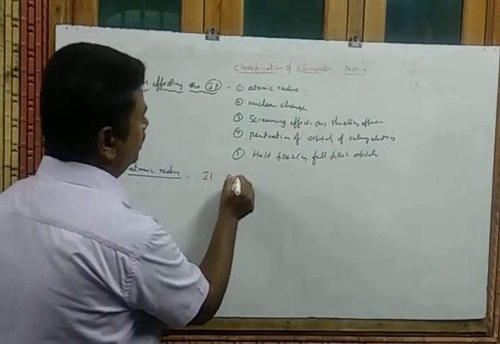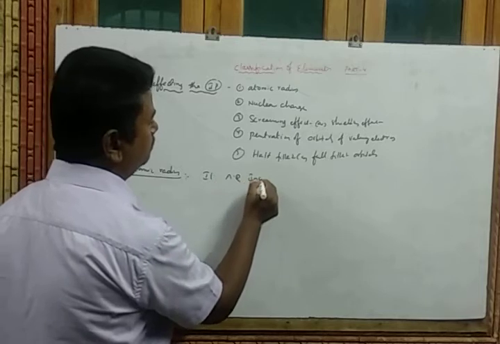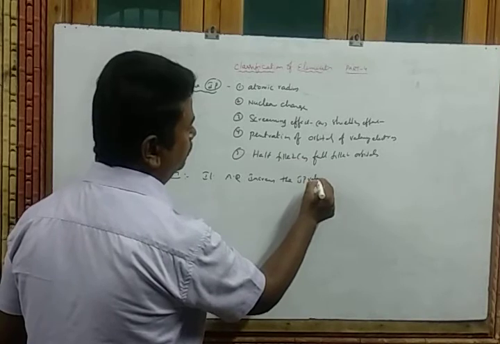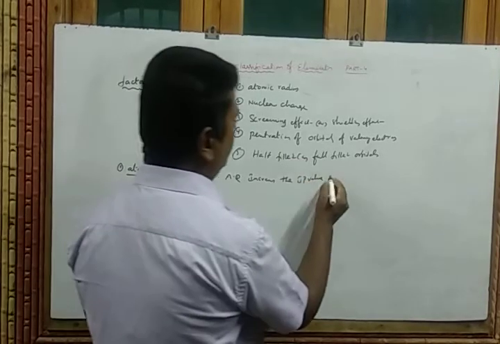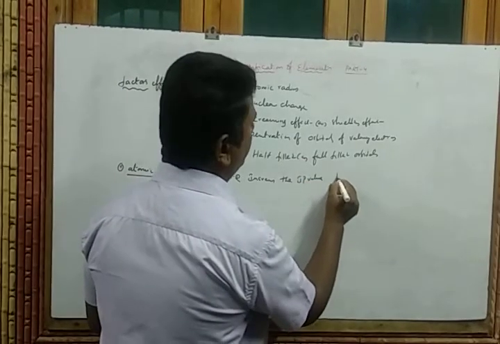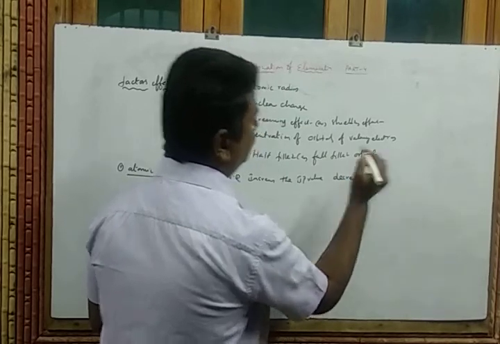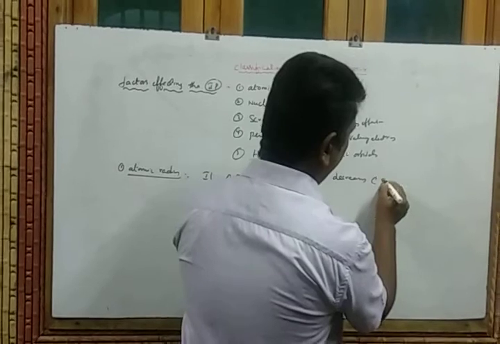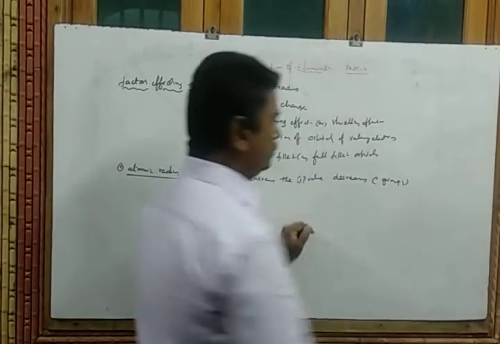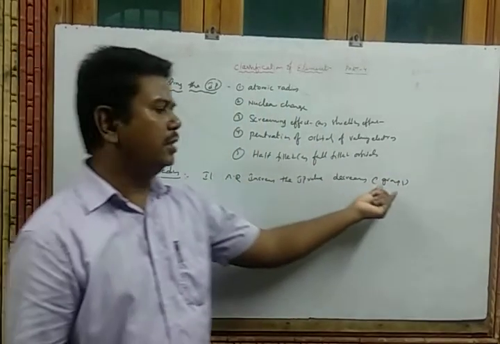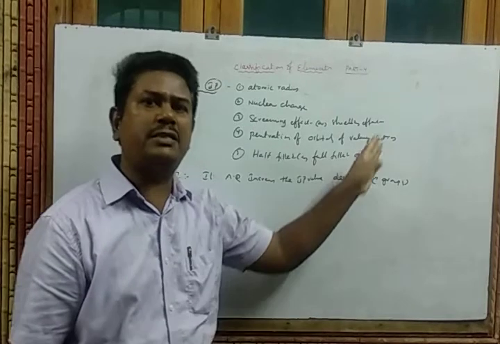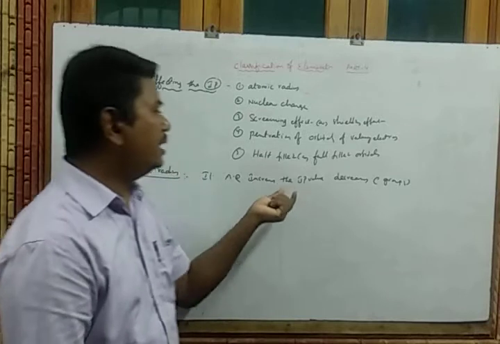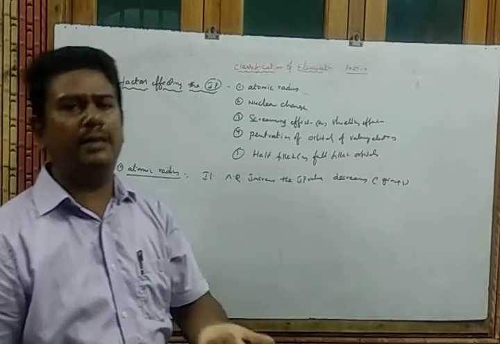So if atomic radius increases, the IP value, ionization potential value, decreases. That will happen in the case of which one? Groups. The same thing will happen in groups. In groups what happens? The atomic radius increases. So that's why the nuclear force of attraction decreases. So what happens? The ionization potential value decreases.